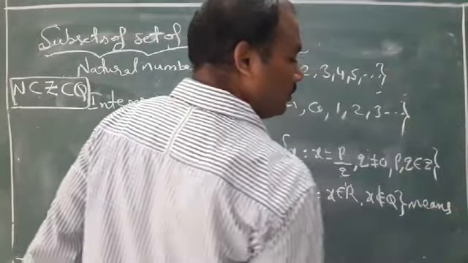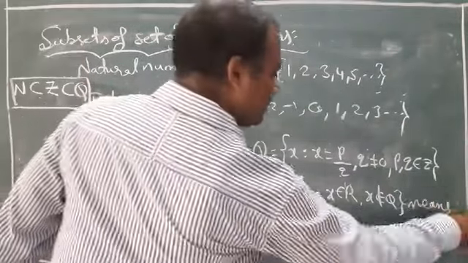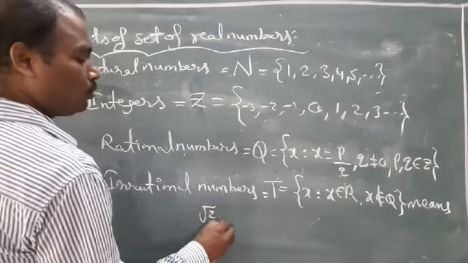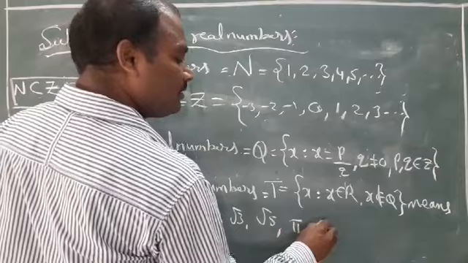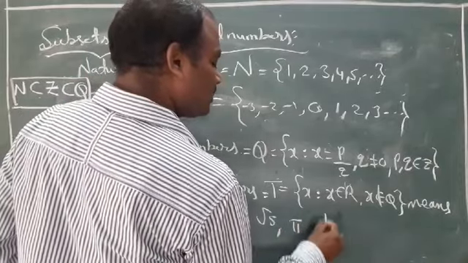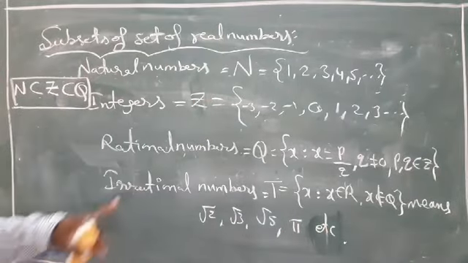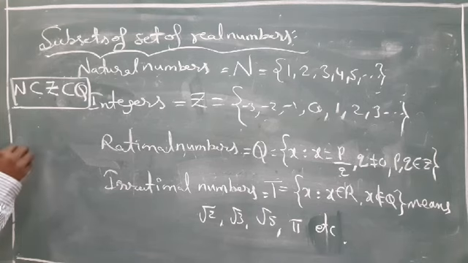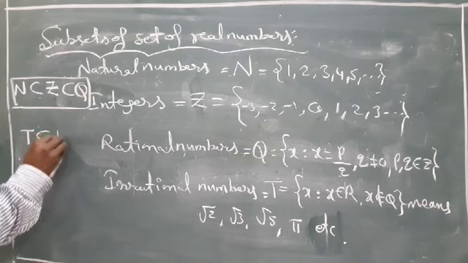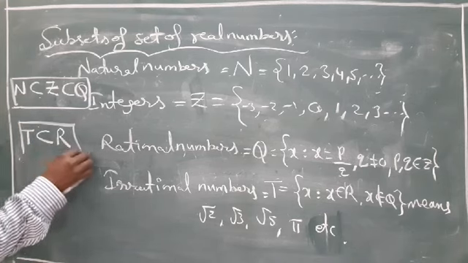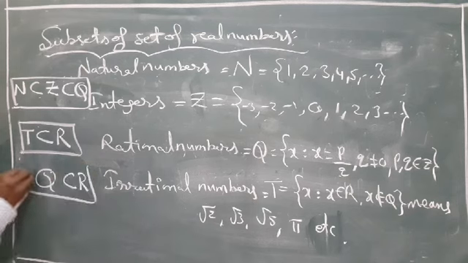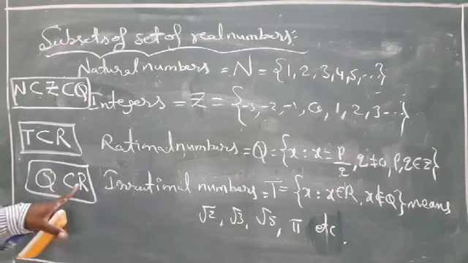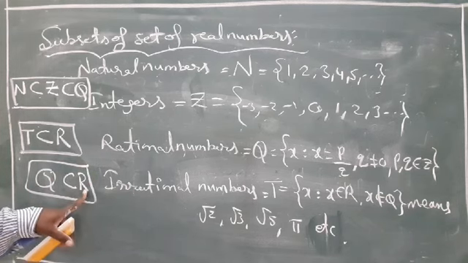That is √2, √3, √5, pi, etc. Okay, like that numbers. So here T is subset of R, so irrational numbers is subset of R. Understand? Q is subset of R. Yes, Q is subset of R. Very good. Rational numbers are subset of real numbers.